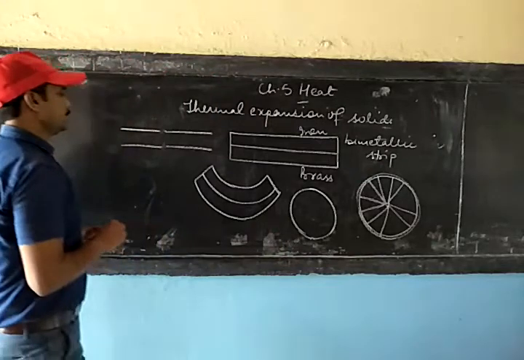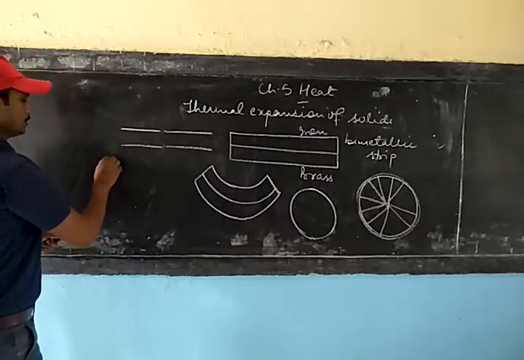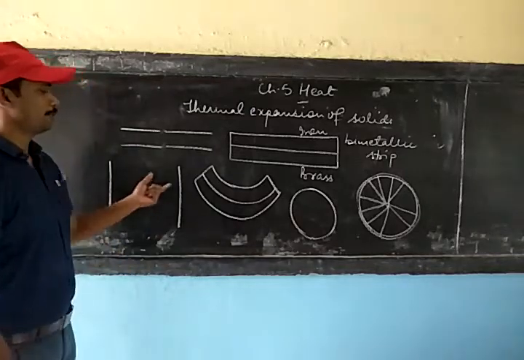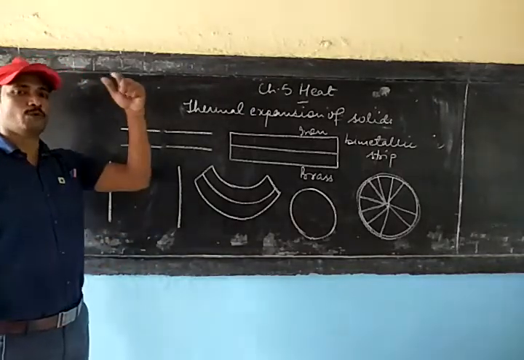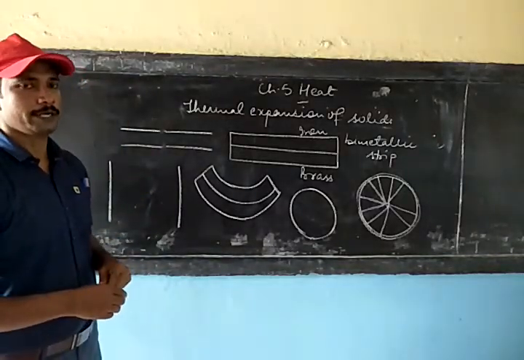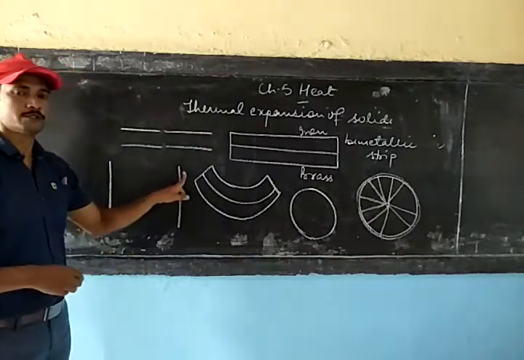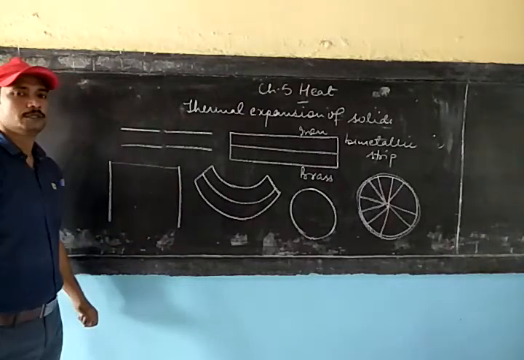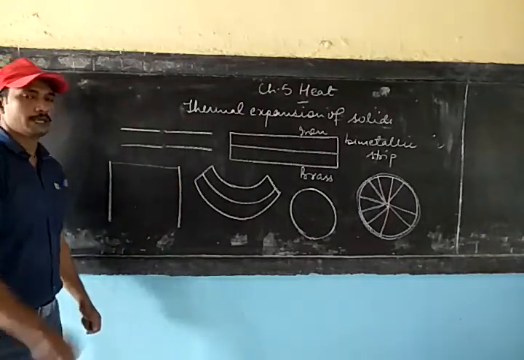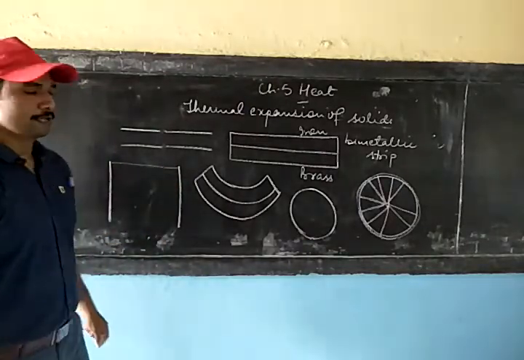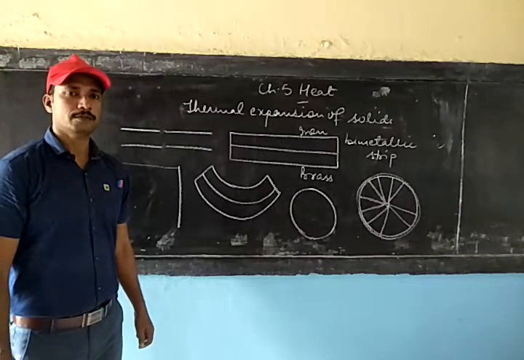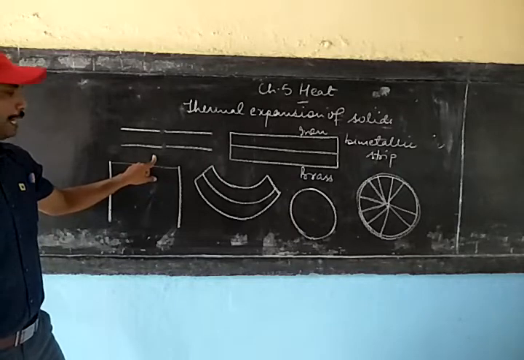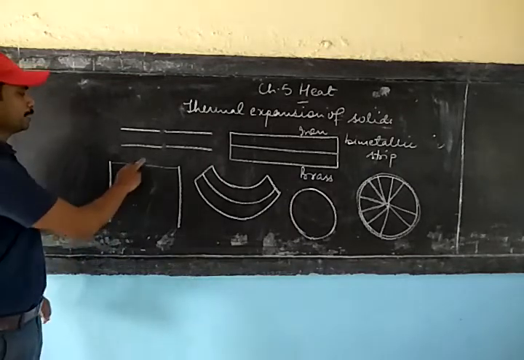You might have seen the fixing of the wire between the two poles. The telephone wires or the electric wires, when fixed between the two poles, are not given a tight wire. Because if the wire is taken tight, then during winter, due to the contraction, it will become more tight, and as a result, it may break into pieces.